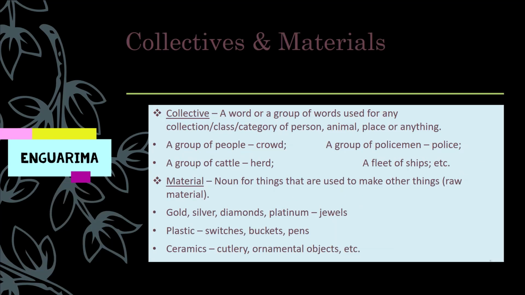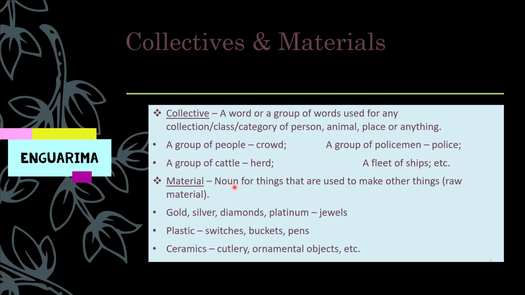Now comes collective noun and material noun. So collective noun. It is a word or a group of words used for any collection of any person, animal, place or anything. Example, a group of people is crowd, a group of cattle is herd, a group of policemen is police, a fleet of ships.